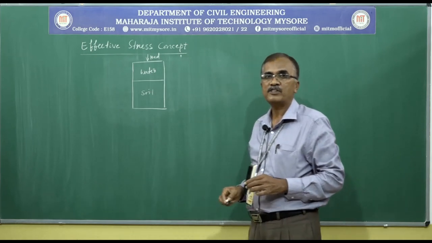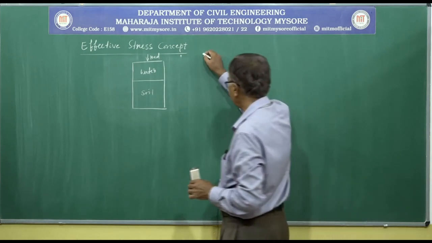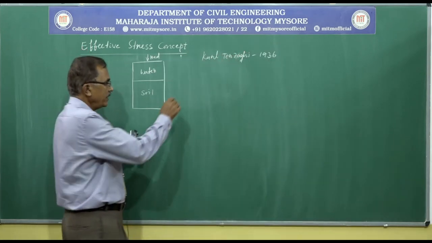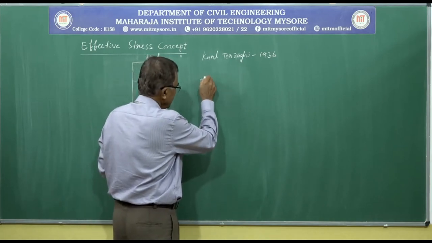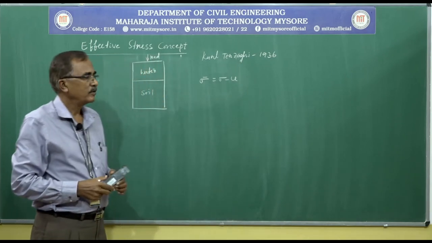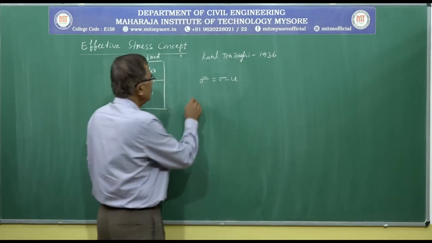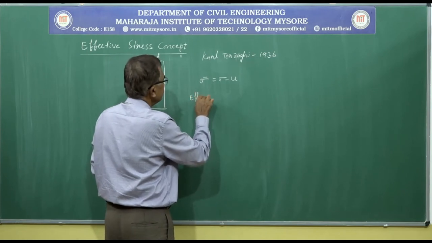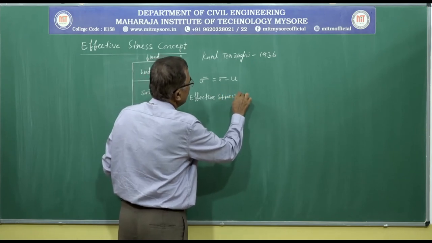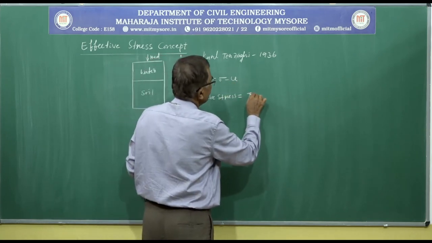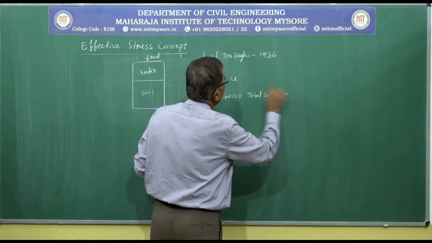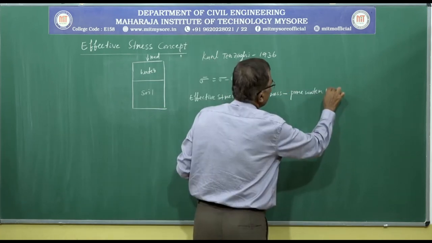This effective stress concept was introduced by Karl Terzaghi in 1936, and he gave a relationship that sigma bar is equal to sigma minus u, where sigma bar is the effective stress, sigma is the total stress, and u is the pore water pressure.